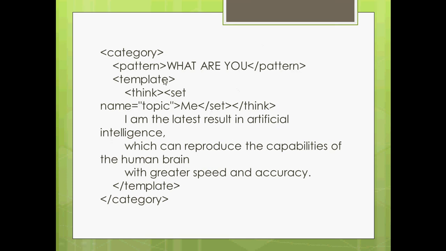Now here is one example: category and then pattern. The pattern is, what are you? And think, set me. So I have to think about me, and here is the search pattern. The template is, I am the latest result in artificial intelligence, and this will be the reply for this question, what are you? And this is the program to reply to this question.